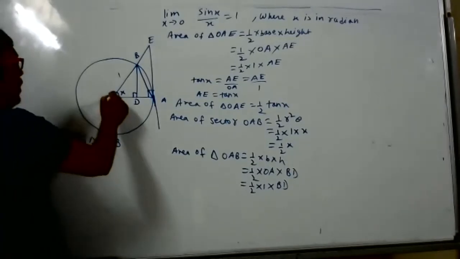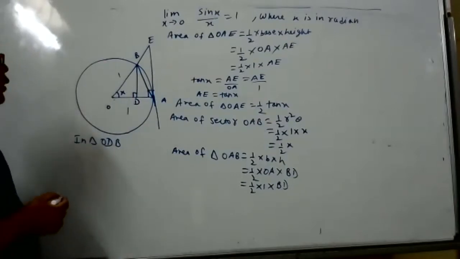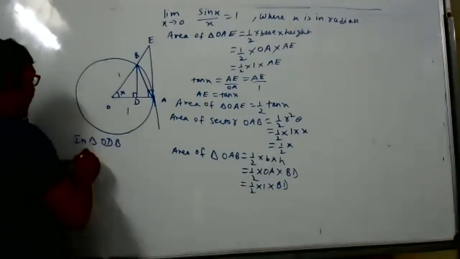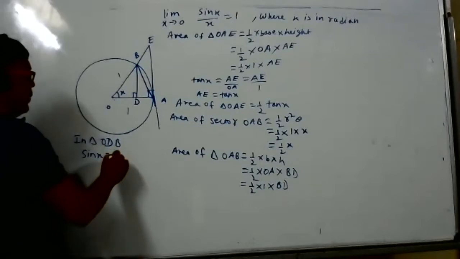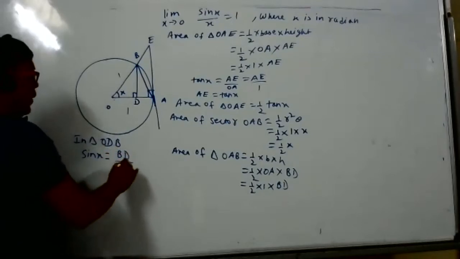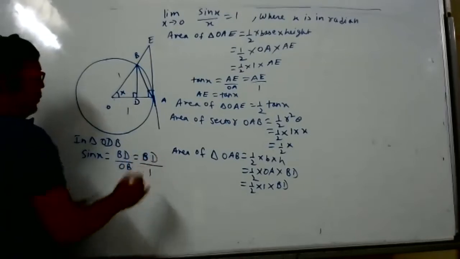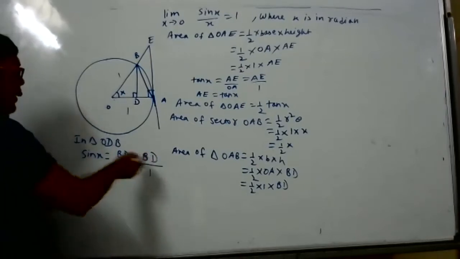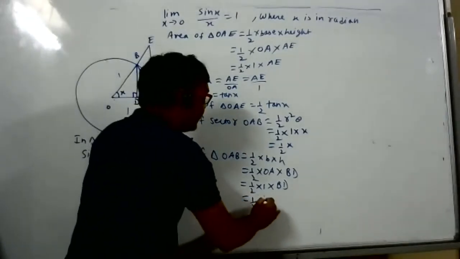In triangle ODB, sine x is opposite by hypotenuse, which is BD by OB. But what is OB, student? Please tell me, don't be silent. OB is 1, so BD is sine x. So this is half sine x.